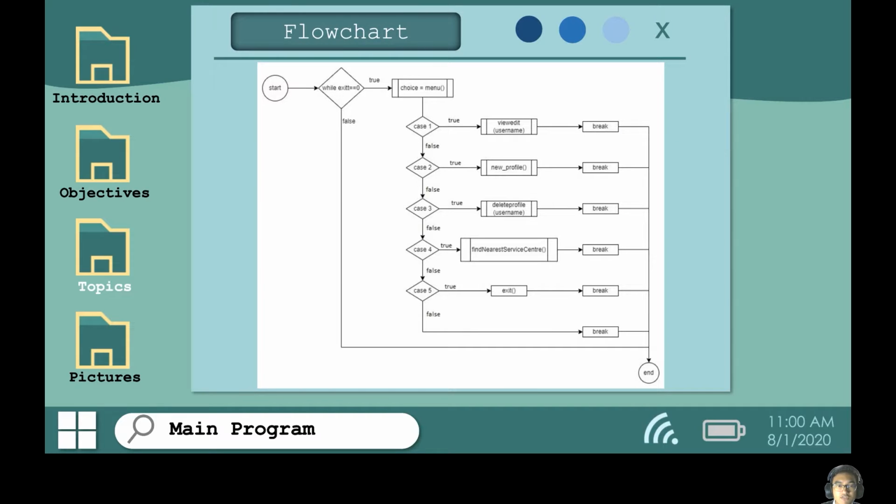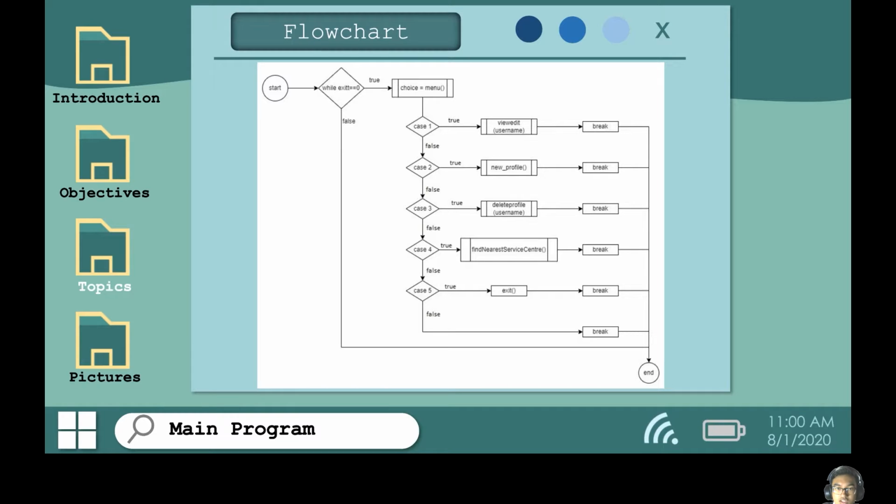So this is the flow chart for our program, and this one is actually the flow chart for the main program. It starts and then it will enter the condition while exit is equal to 0. If it is true, it will call the function menu and then enter case 1. If it is true, it will call the view edit username function and then it will break. If it is false, it will enter case 2 and call the new profile function and then break. If it is false, it will enter case 3, in which it will call the delete profile function and then break.